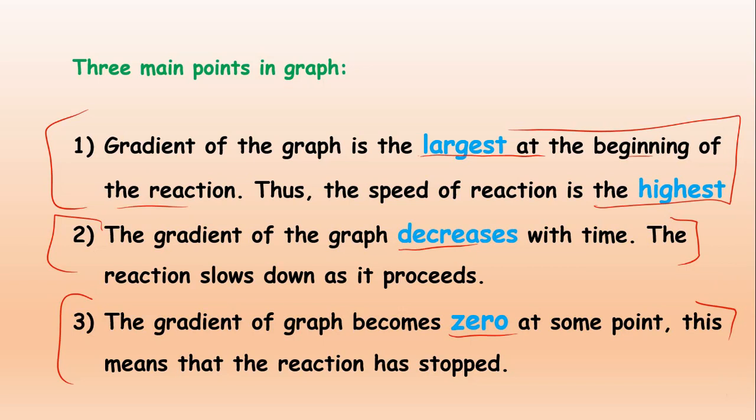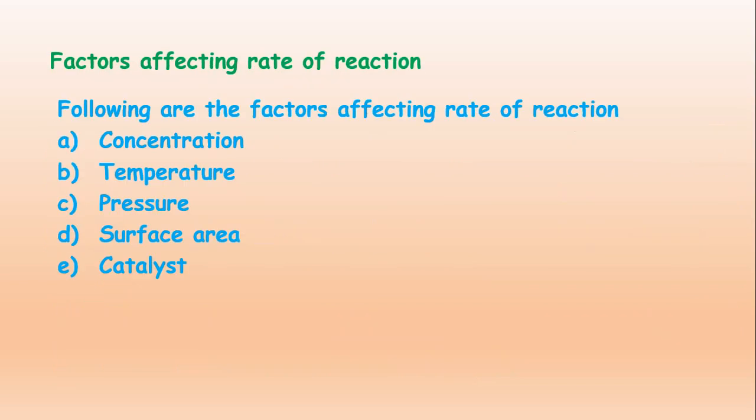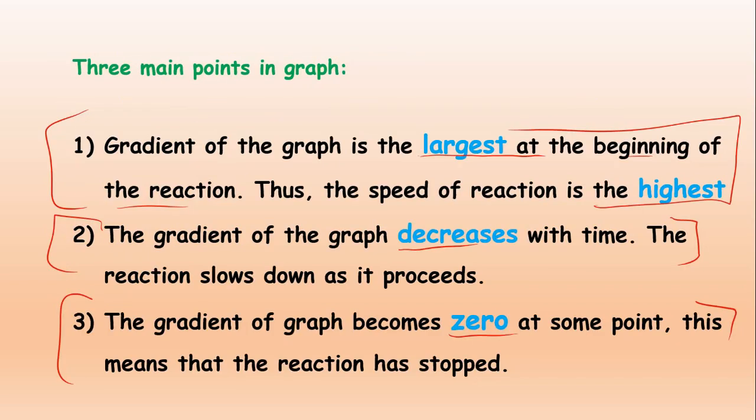So this was the topic related to how we can tell whether the reaction is slow or fast. We can calculate the speed of reaction by these 2 main points. Number 1 was calculating the volume of the gas produced, and number 2 was the mass of the reactant consumed or the mass of the reactant remaining. I hope you understood this topic, part number 1 of chapter number 2.